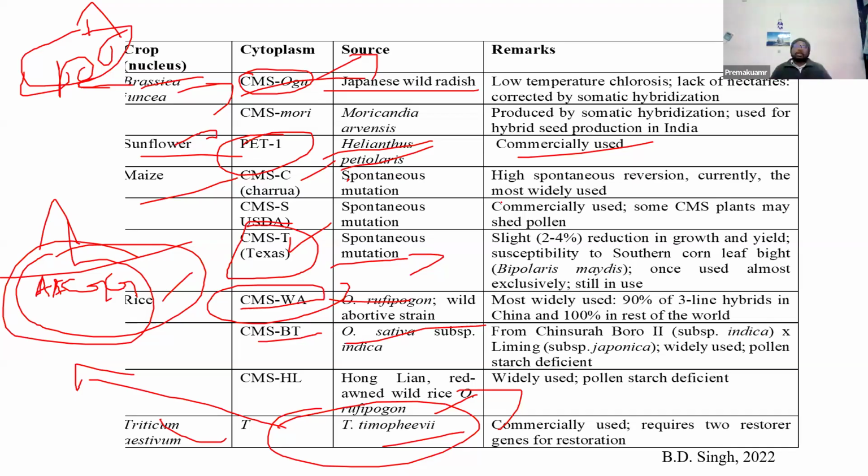But again, you should check the combining ability for restorer lines. Either you develop different inbreds by introducing these restorer genes and the male sterile genes, then you make all your combining ability tests, and then you can develop the hybrid. So that's done.